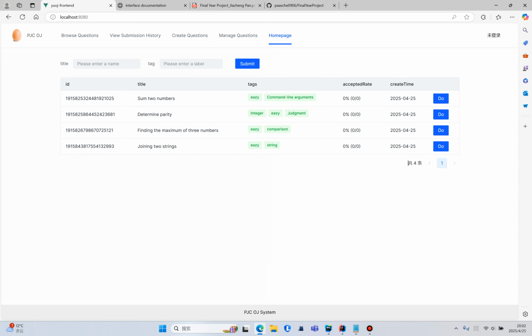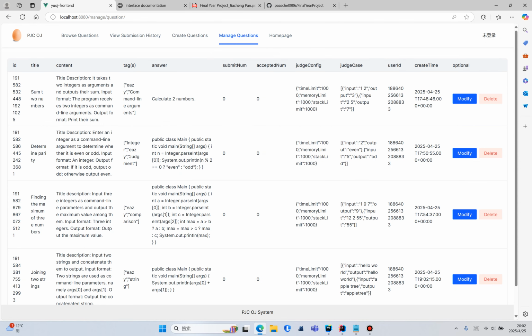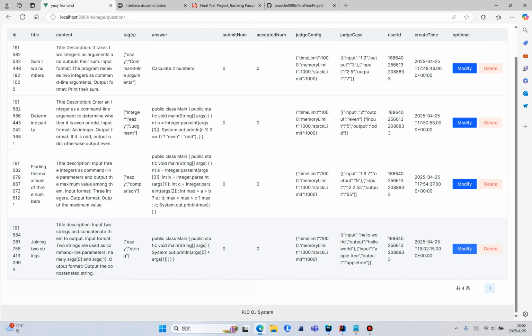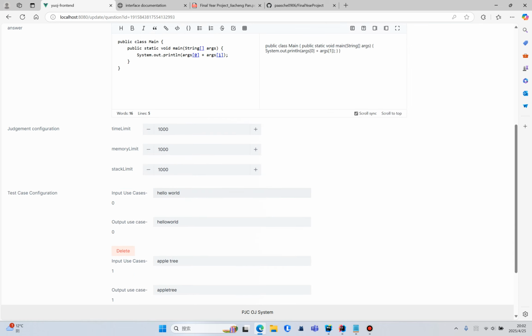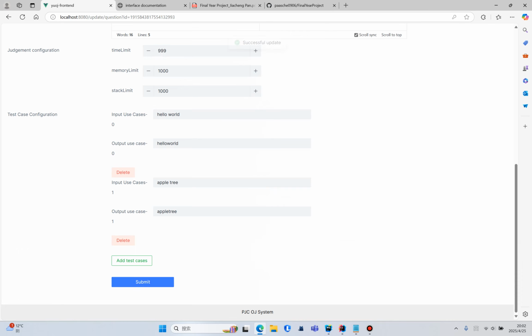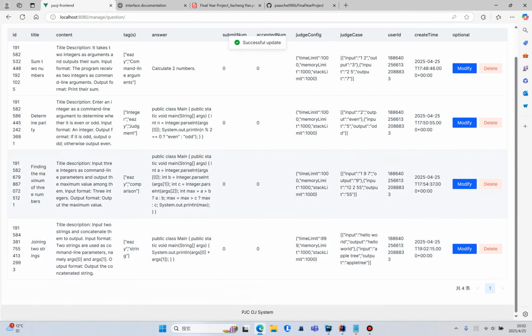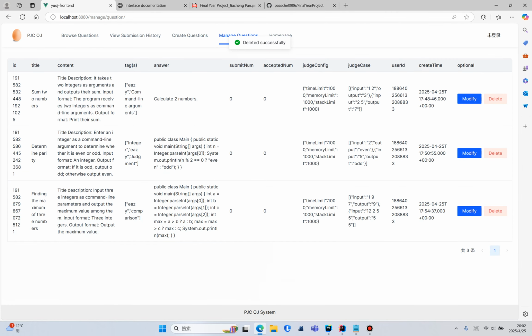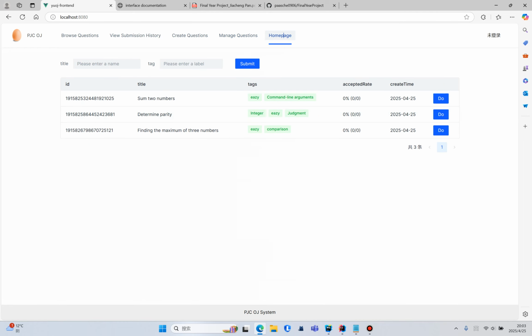As an administrator user, we can also modify the questions that have been created. We come to the manage questions page, where we can update or delete the questions and also obtain the submission status of the questions. Here, I modify the question I created just now. Like here, I change it and submit it, and it successfully updates here. And if I don't want this question, I can delete it. After I refresh the page, it then disappears here.